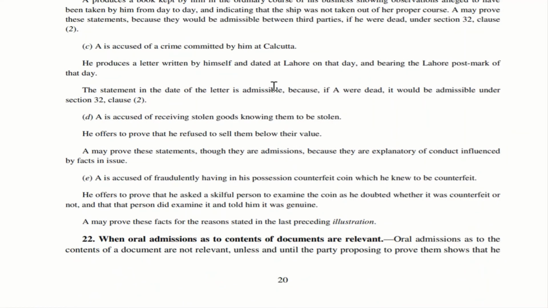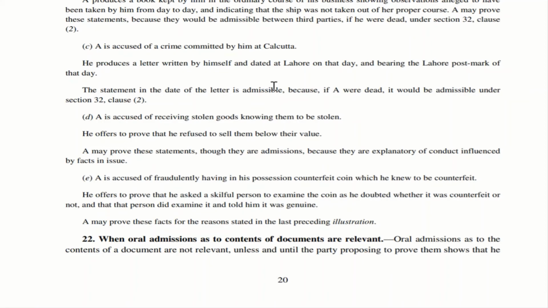So in this, A is accused of a crime. A is an accused. So the charges say that he committed a crime in Calcutta. Then this A, who is accused, he is producing a letter. He has written a handwritten letter, where it was dated at Lahore. He says he was at Lahore, and then he wrote a letter from Lahore, and there is a postmark.